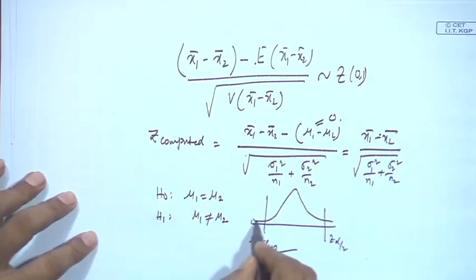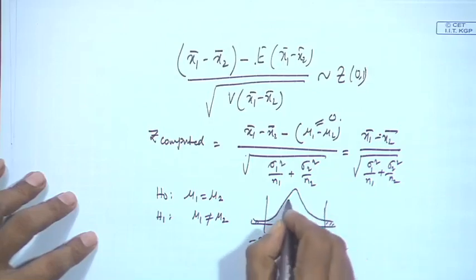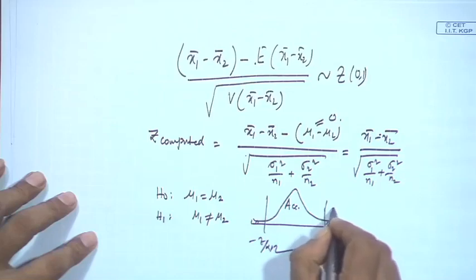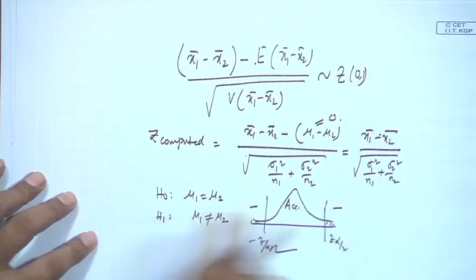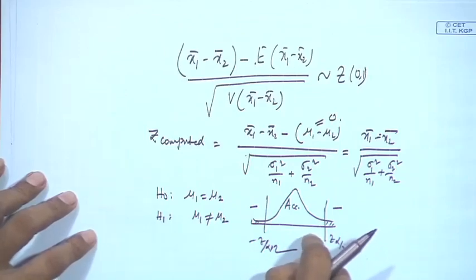Is it falling in this region or in between these two? This is acceptance, this is rejection, this is rejection, for the null hypothesis, correct? Any question here? Anything unclear? Basically, the crux of the matter is knowing the appropriate statistic and its distribution.